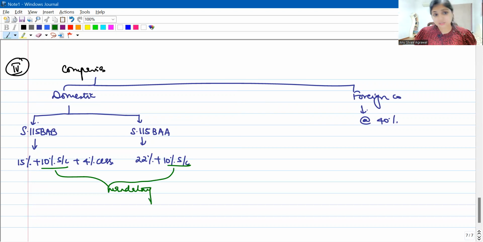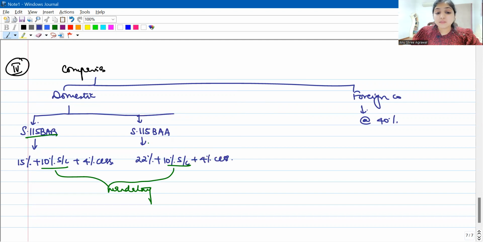Generally, when do we pay surcharge? Like for companies, when do we pay? Only if total income is more than 1 crore, right? But irrespective of total income, even if it is less than 1 crore, in these two sections, surcharge is mandatory. They have to pay 10% surcharge and obviously 4% cess.